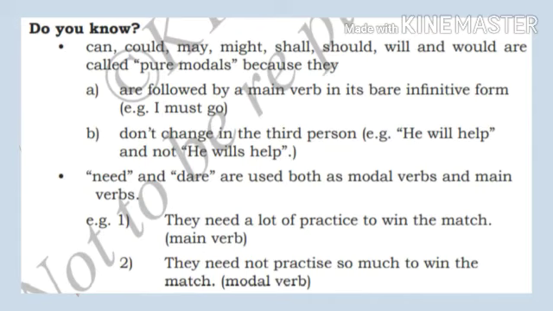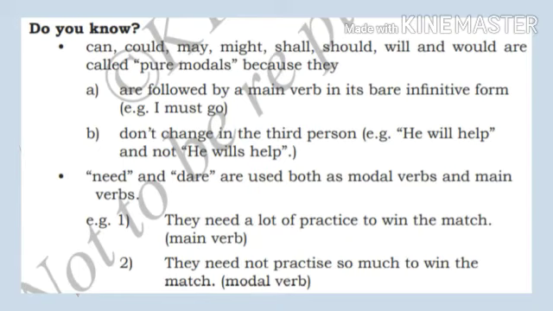Okay, can, could, may, might, shall, should, will, and would are called pure modals. Why are they called pure modals? Because they are followed by a main verb in its bare infinitive form. We can use it like I must go. No problem. They don't change in the third person.